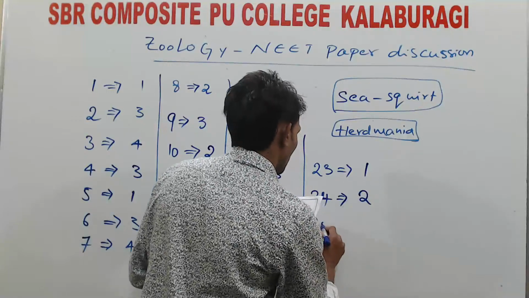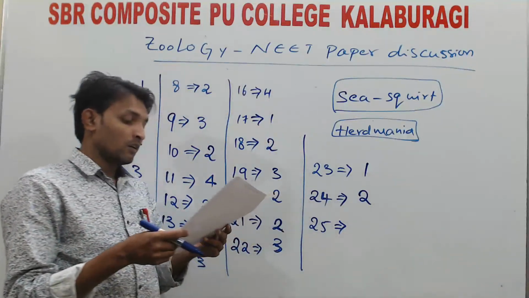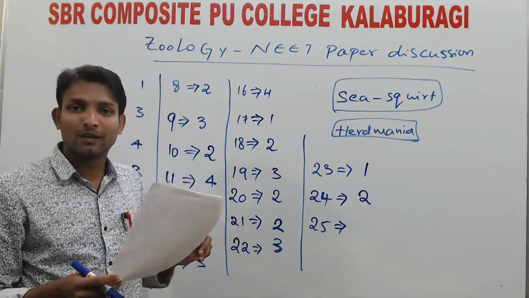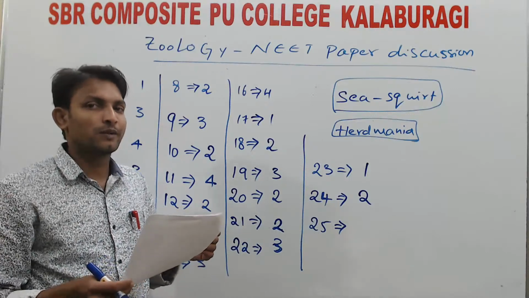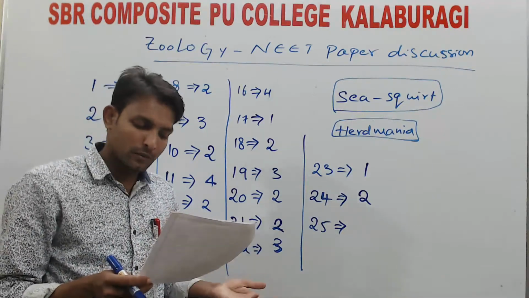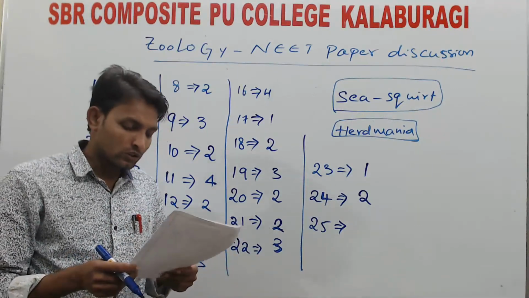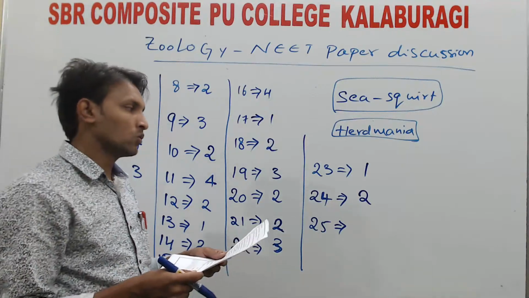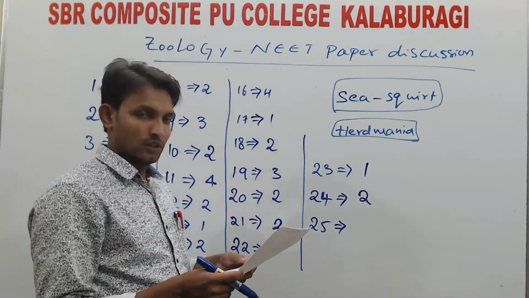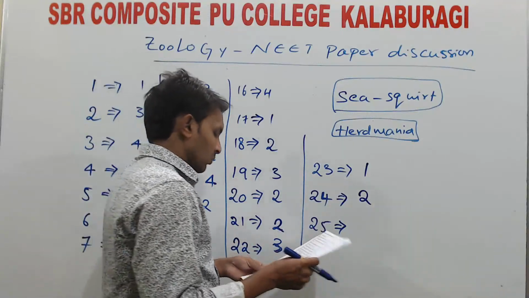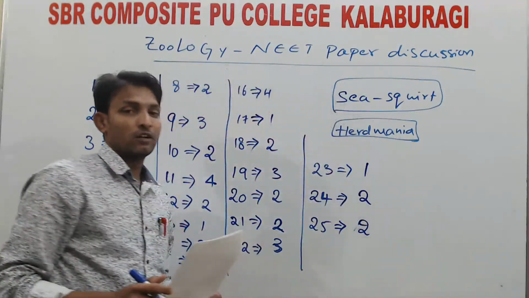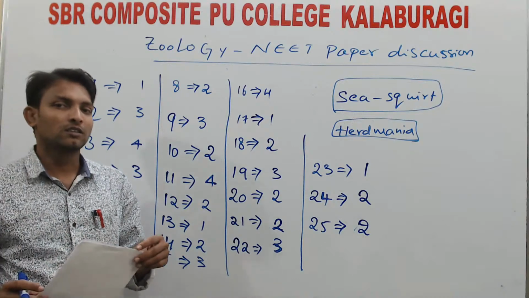Question number 25, the last one. Members of hemichordates are: exclusively marine, or freshwater forms. On this single statement, 3 questions are there in this question paper. Exclusively marine: there are no freshwater forms. So question number 25, hemichordates are exclusively marine, along with Echinodermata and Ctenophora. Remember, question number 25, option 2. So the exclusively marine organisms are 3 phylums.